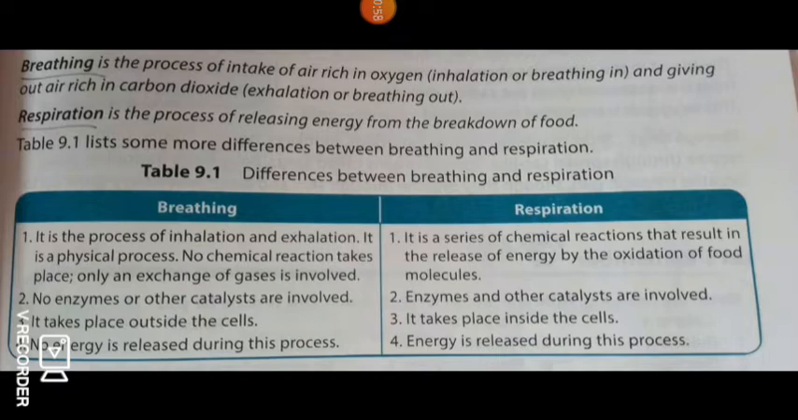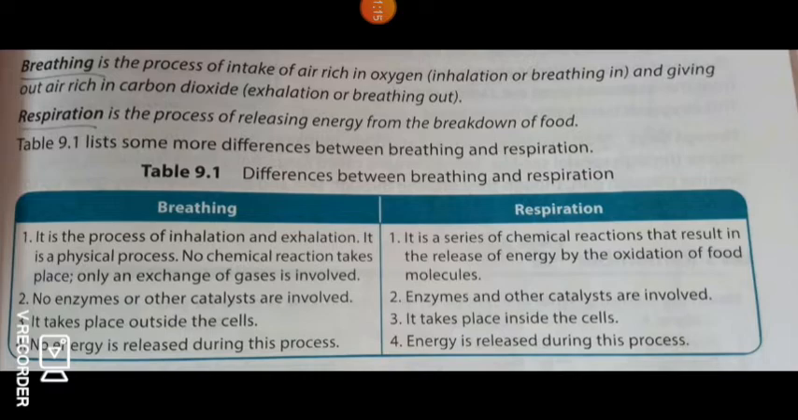But respiration is a series of chemical reactions that results in the release of energy by the oxidation of food molecules. But in breathing, no enzymes or other catalysts are involved.